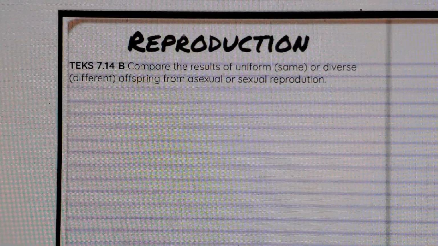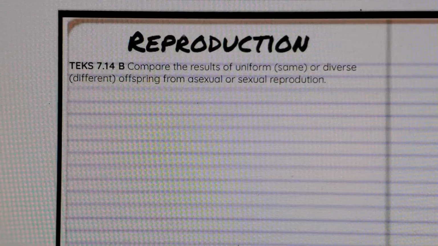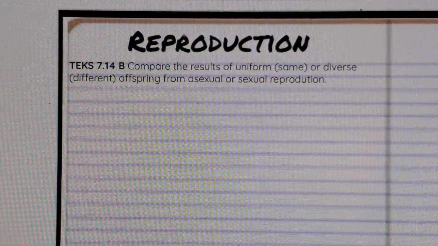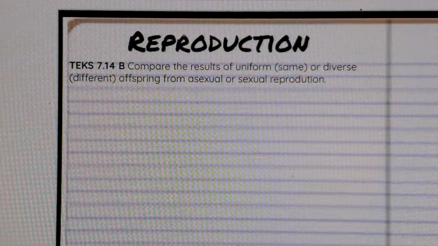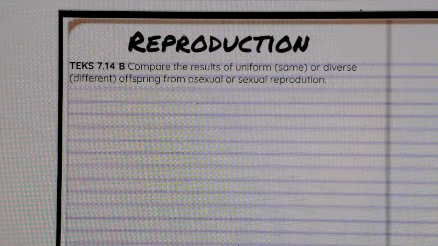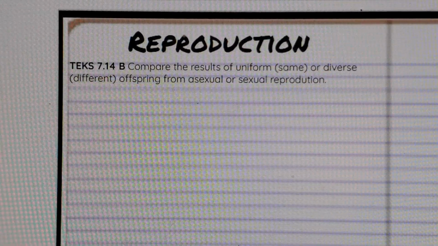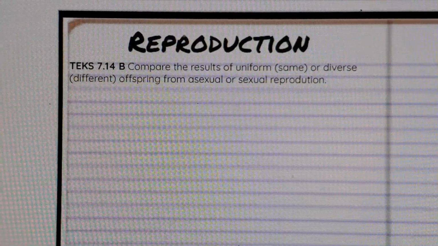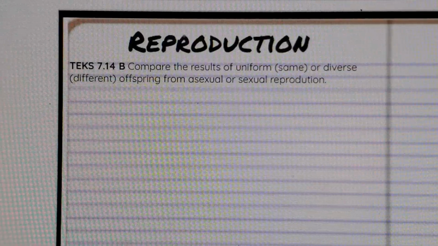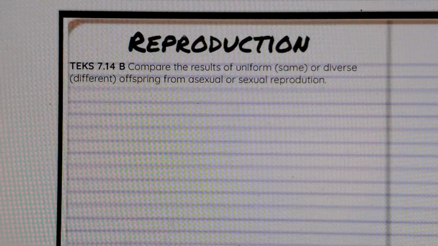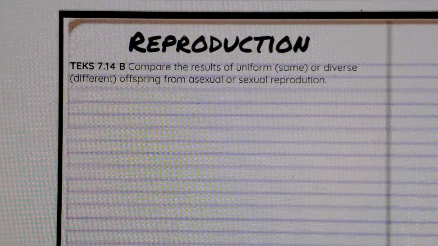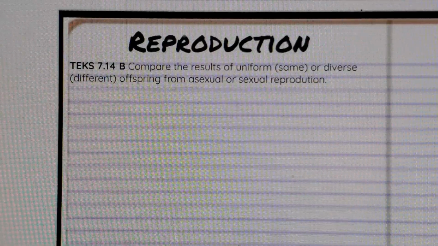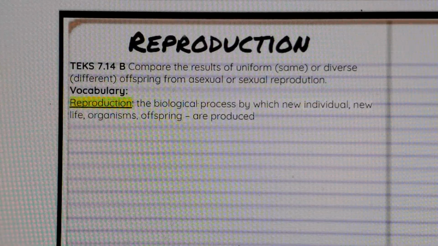So let's see what the state of Texas says you're supposed to learn. It says in 714b, they want you to compare the results of uniform, and I have in parentheses there that the word uniform means the same, or diverse, and the word diverse means different, offspring from asexual or sexual reproduction. So let's break up the rest of those words and see what they mean.